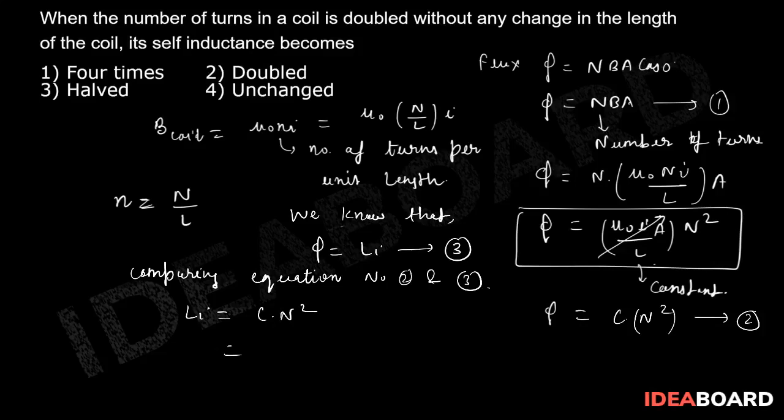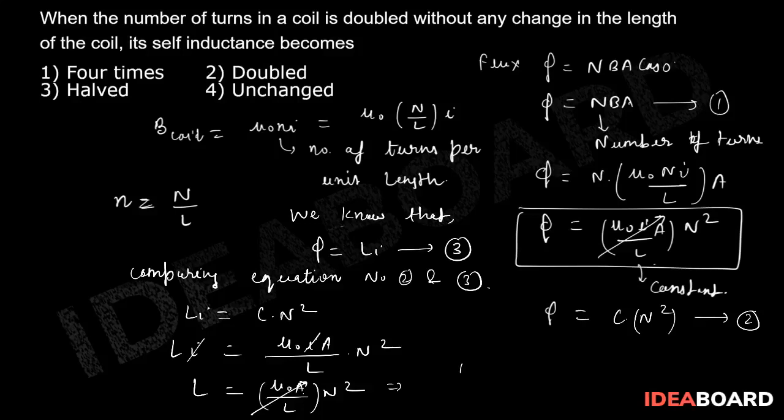So now if you put the value, what was the constant? Mu naught into I, A divided by L into N square. Perfect. So I and I will be cancelled out. We get the value of L, which is equal to mu naught into A divided by L into N square. Now again, if you see this, area and length are not changing. So that means L will be proportional to N square.